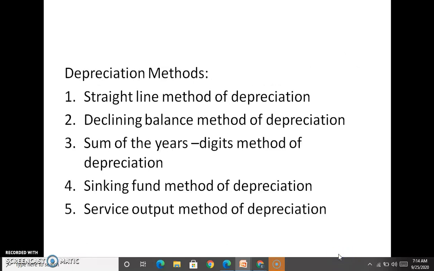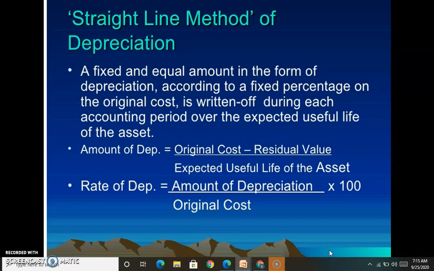There are different methods of depreciation. First one, straight line method of depreciation, declining balance method of depreciation, sum of the years digits method of depreciation, sinking fund method of depreciation, service output method of depreciation. First method, straight line method of depreciation. Here depreciation amount is calculated as a fixed amount every year. In the example I have told above, every year 50,000 is reduced in its value. That is called a straight line method of depreciation.